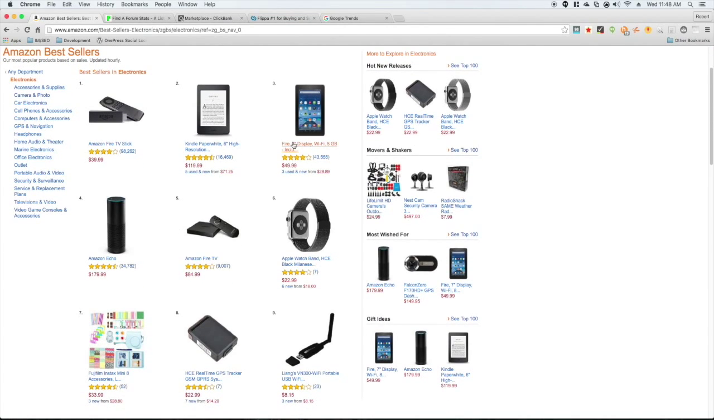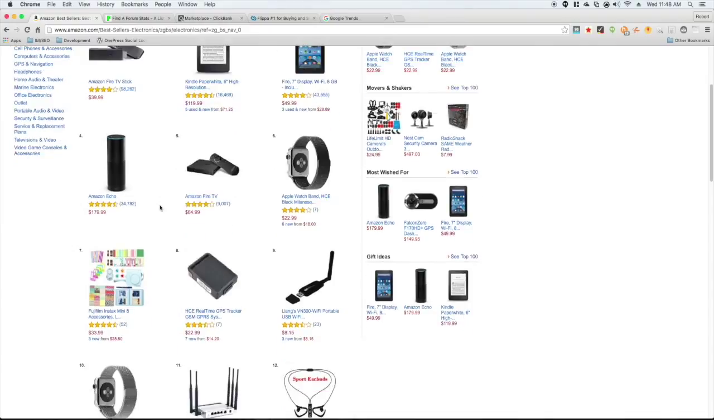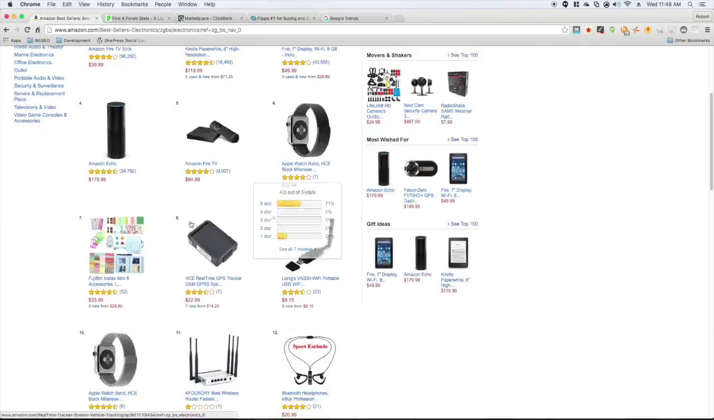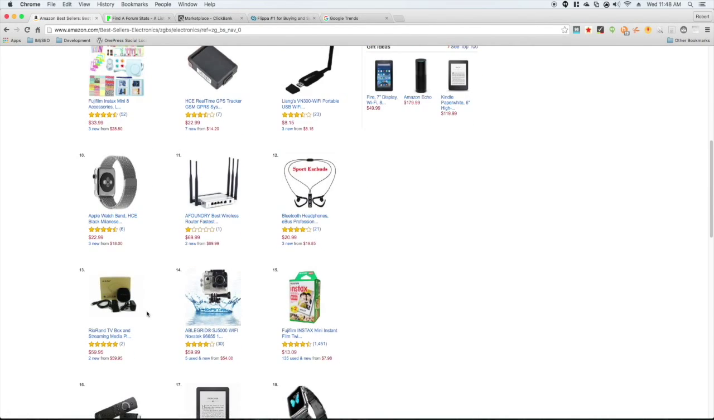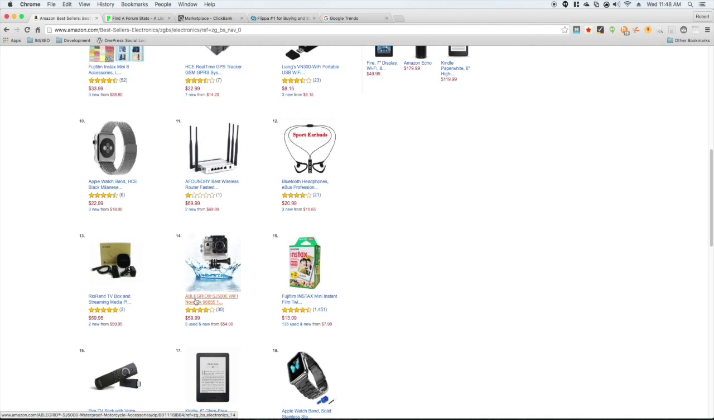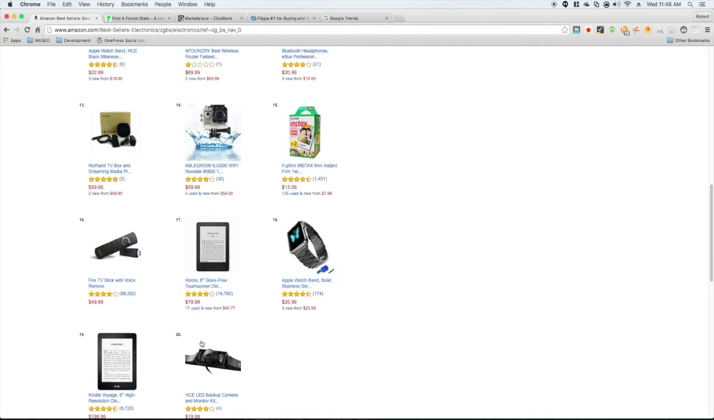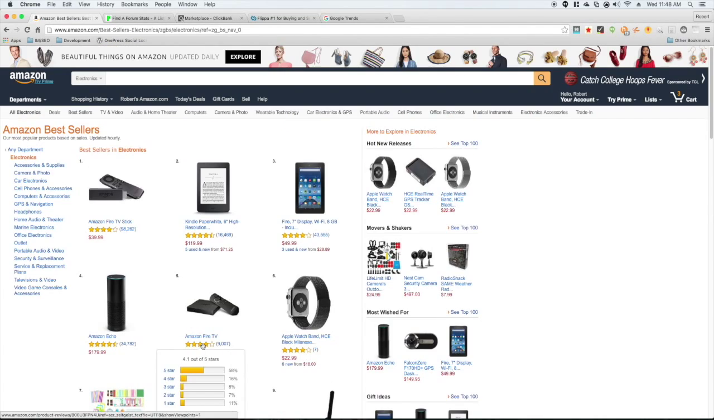I can see tablets, streaming media boxes, Apple Watches, more streaming media boxes, GoPros, backup cams. You start to get some ideas of different things in electronics you can niche down into. Underneath this category, you can even get more specific.